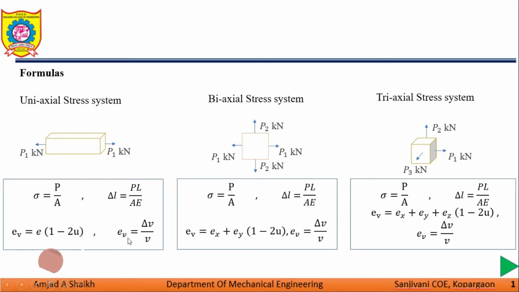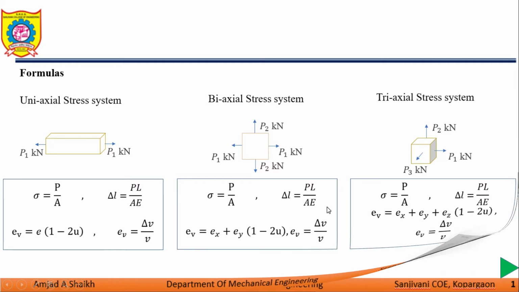If you observe the EV formula for uniaxial, biaxial and triaxial stress systems: EV is equal to E into 1 minus 2 mu. EV is equal to EX plus EY into 1 minus 2 mu. EV is equal to EX plus EY plus EZ into 1 minus 2 mu. This system carries a single load, so strain is in the direction of that load. This system carries two loads; EX and EY are the strains in the direction of these loads. This system carries three loads, so EX, EY and EZ are the strains carried in these directions.